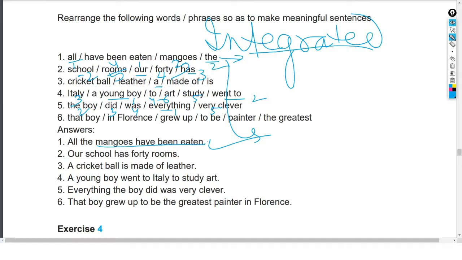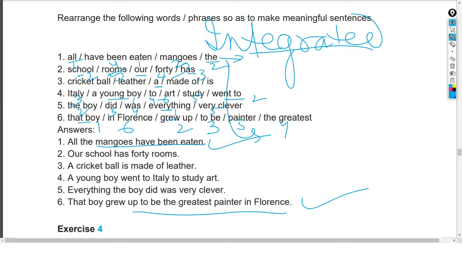He showed us some signs, and because of these signs we can understand that he is going to be the greatest painter of Florence. Therefore, that boy grew up to be the greatest painter in Florence.